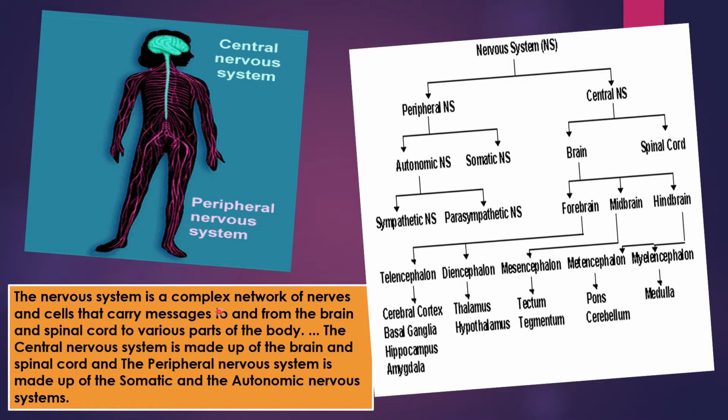The nervous system is a complex network of nerves and cells that carry messages to and from the brain and spinal cord to various parts of the body. The central nervous system, or CNS, is made up of the brain and spinal cord, and the peripheral nervous system is made up of the somatic and the autonomic nervous system.